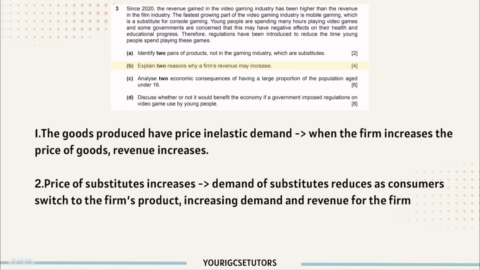B. Explain two reasons why a firm's revenue may increase. First, the goods produced have price inelastic demand. So remember, what is price inelastic demand? This basically means that the quantity demanded is less responsive to changes in price. So when this is the situation, the firm can increase the price of the goods and revenue will increase. Why? Because with a slight increase in price, consumers will still buy because maybe they need the product,